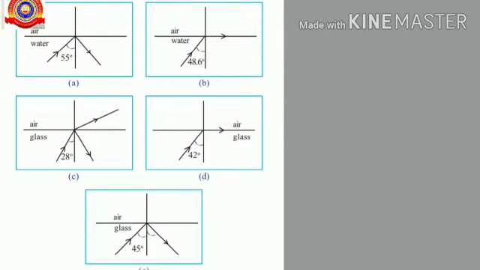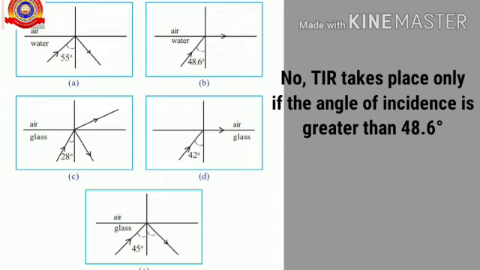And the third one, will total internal reflection take place when light passing through water is incident on the surface of separation with air at an angle of incidence of 45 degree, and why? Here the figure that deals with this question is the last one. Here you can see the incident ray after reflection comes back to the same medium.